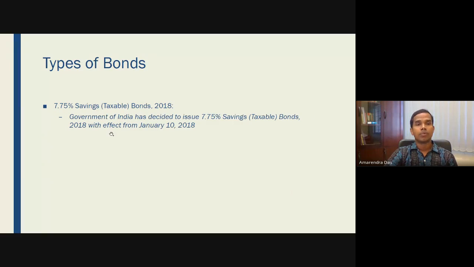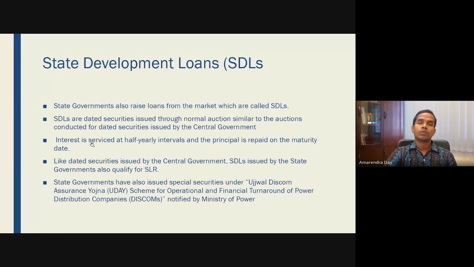And then there is another type of bond which is known as a savings bond. This is the 7.75 savings taxable bonds, 2018. The Government of India decided to issue these 7.75 savings, but taxable, bonds in the year 2018. People can buy them from the market also. So these are the bonds that we discussed, which are issued by the Government of India.